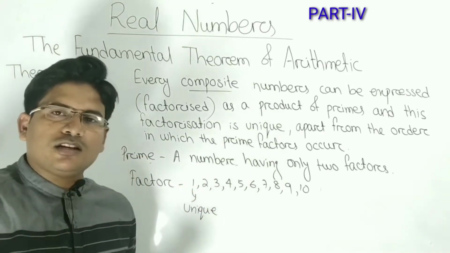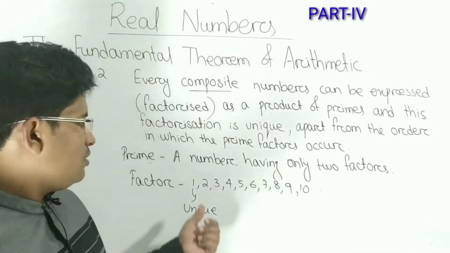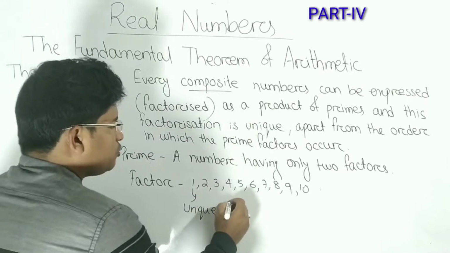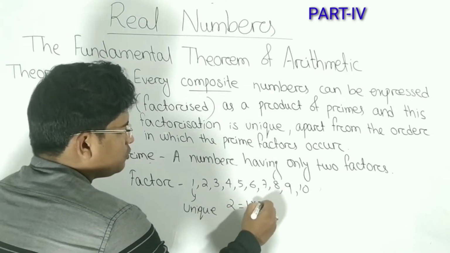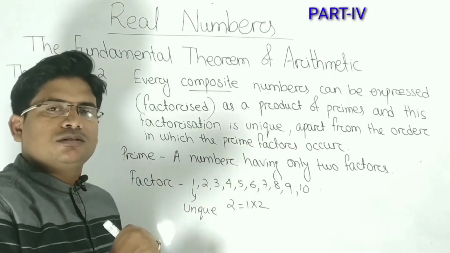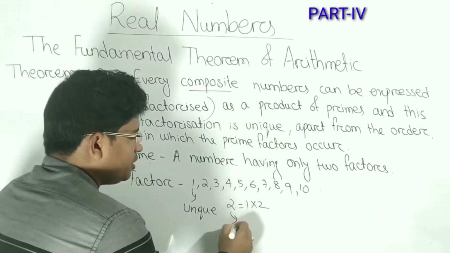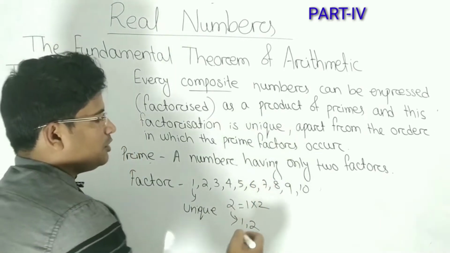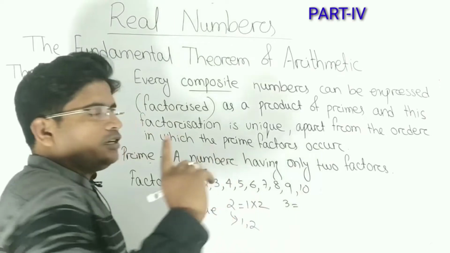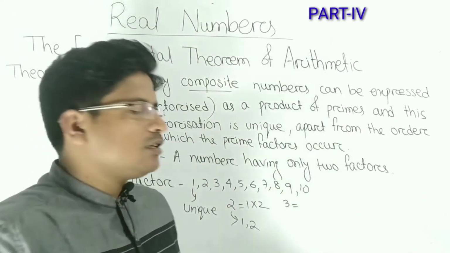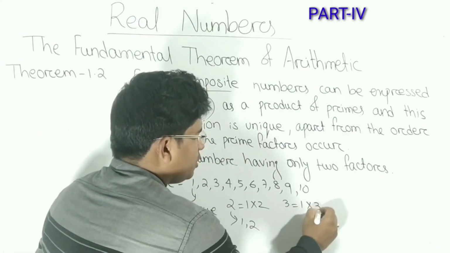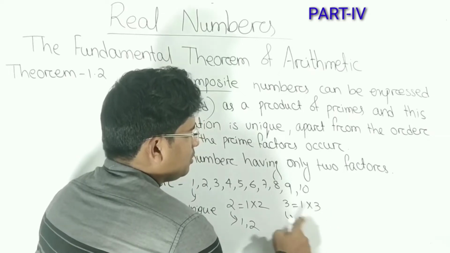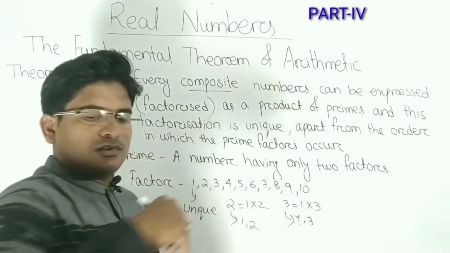Because 1 is neither a prime number nor a composite number. Now 2. 2 has only two factors, 1 into 2, it is not divisible by any other number. So it has only two factors, that is 1 and 2. If you check 3, 3 is only divisible by 1 and itself, so 1 into 3, that means the factors of 3 are 1, 3.